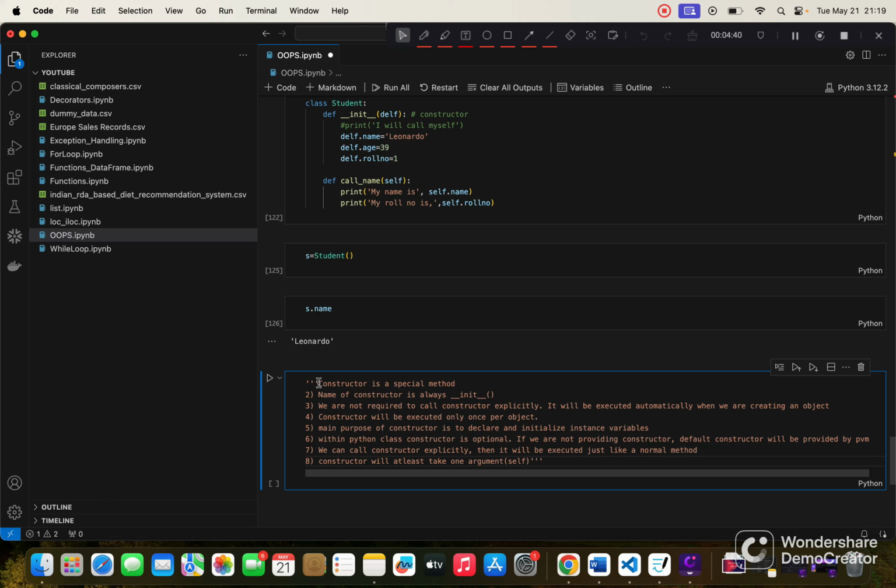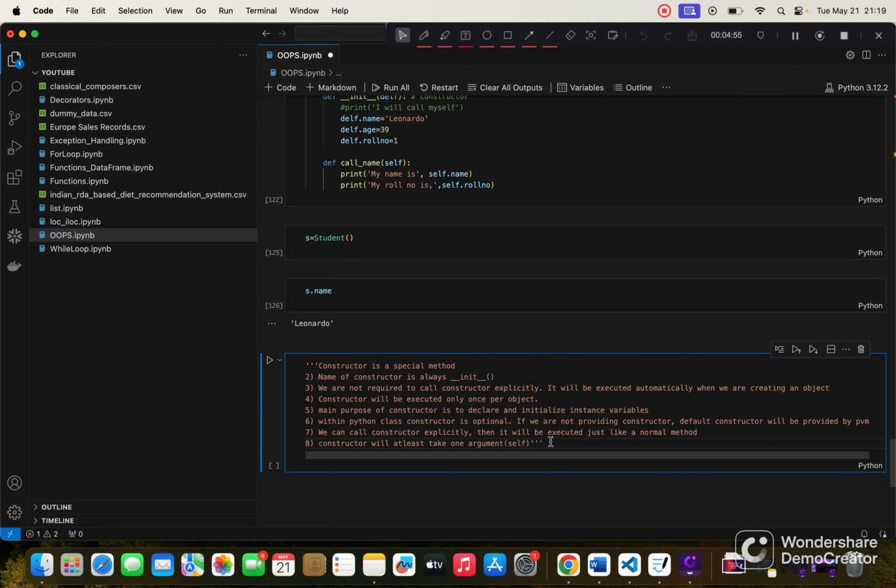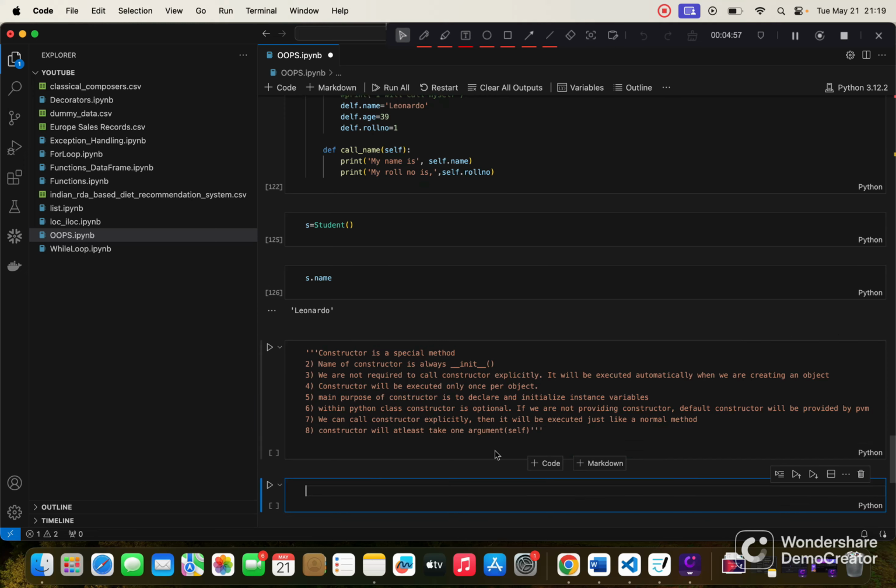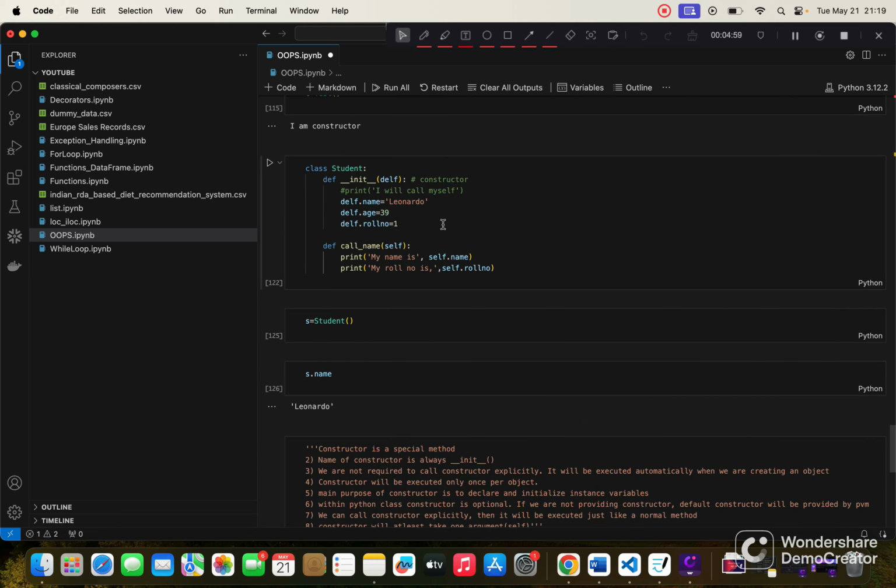So the first point is, constructor is a special method. We already saw that in the previous two videos. The name of the constructor is always going to be underscore init underscore. We are not required to call the constructor explicitly. It will be executed automatically when we are creating an object. So let me show you this as an example.